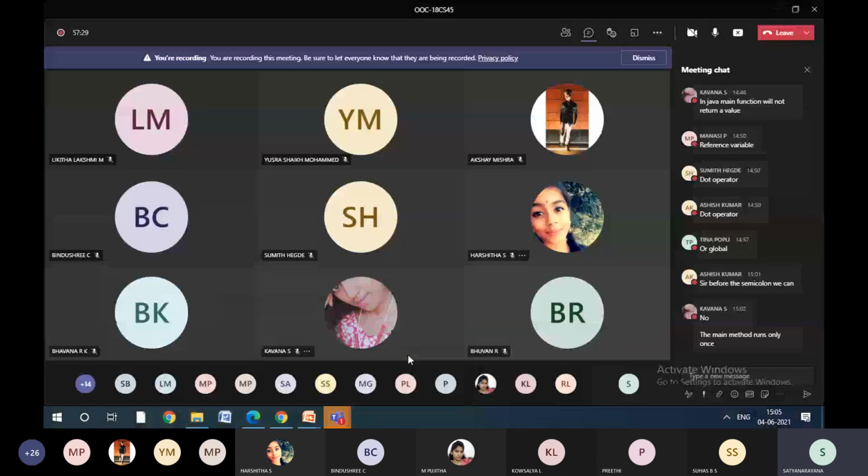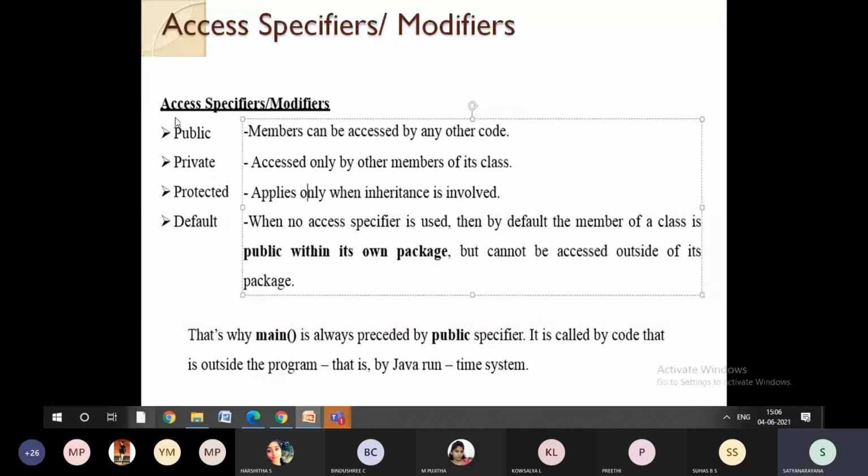Why? Inheritance is nothing but extracting the features of the superclass to the subclass. So why are we doing that? Because when we want to access the same members of the superclass in the subclass, there we use protected variables. That means they are secured. Along with these access specifiers, there is one more access specifier in Java which is called default. When you are not mentioning any access specifier, the default access specifier applies.